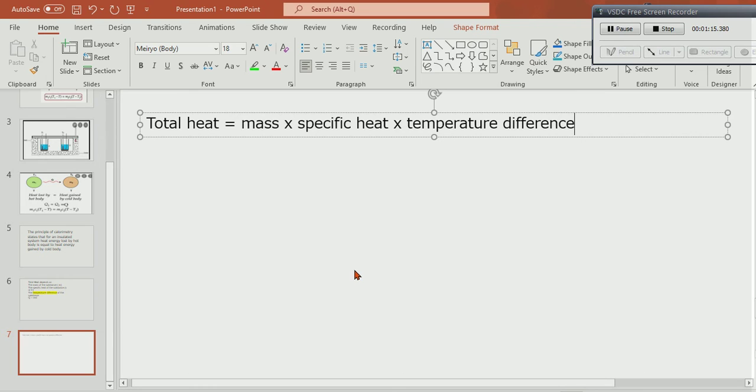So what is temperature right now? We know mass. What is the meaning of specific heat?